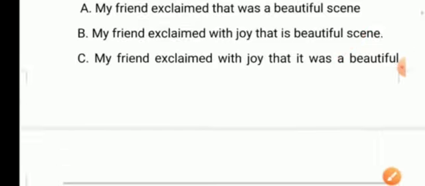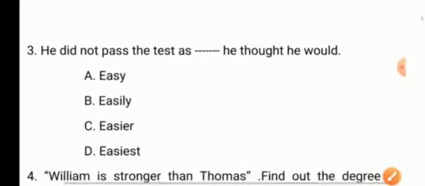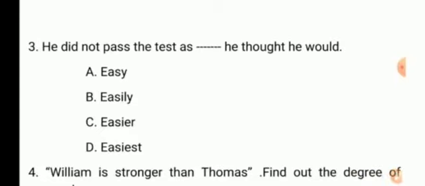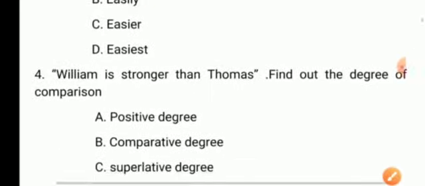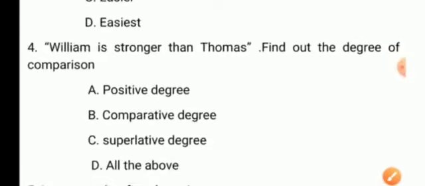And moving on to the next question, he did not pass the test as dash he thought he would. Options are option A easy, option B easily, option C easier and option D easiest. So here the answer is option B easily. And moving on to the next question, fourth one. William is stronger than Thomas. Find out the degree of comparison.